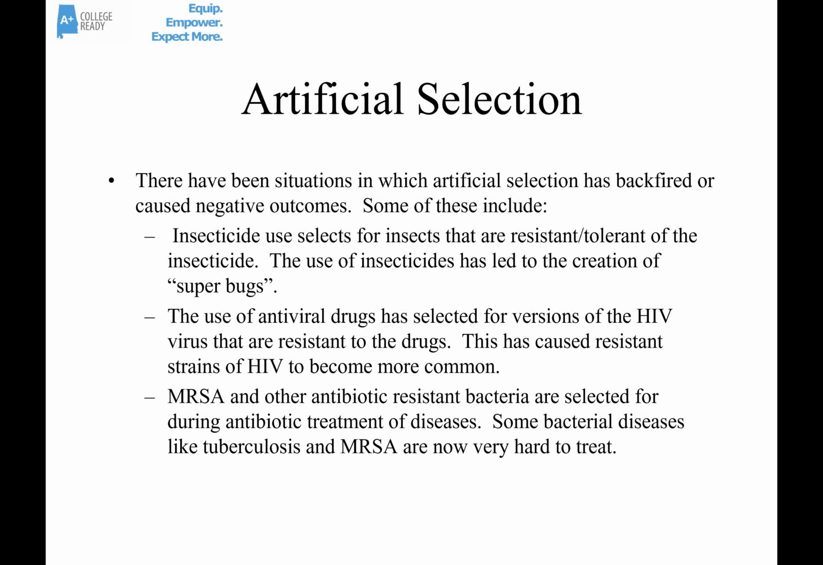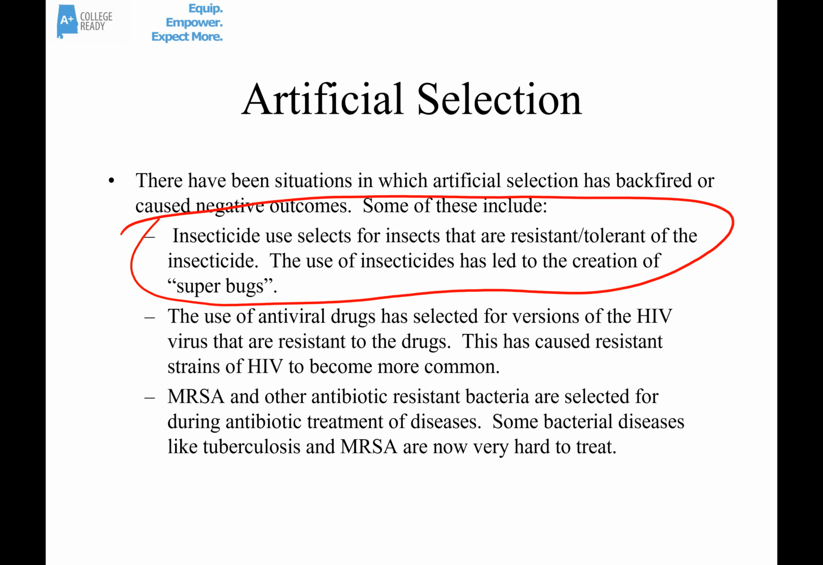So there have been lots of situations in which artificial selection has backfired or caused some negative outcomes. One of those is with insecticides. So as we've used more and more insecticides, insects with genes for resistance or tolerance to the insecticide have been the ones that have lived and the ones that have reproduced. So the insects become more and more resistant, more and more tolerant of the insecticide across generations.